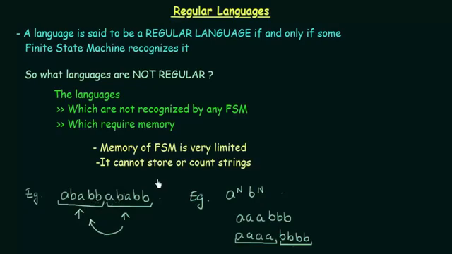So in the first example, we saw a case where we had to store the strings. We need a memory to store this part, which could not be done, so this was not a regular language. And in the second example, we needed to keep the count of strings in order to repeat the following strings in this kind of language. So since these two languages require memory for storing and counting, they cannot be designed or recognized using a finite state machine, making them languages that are not regular.